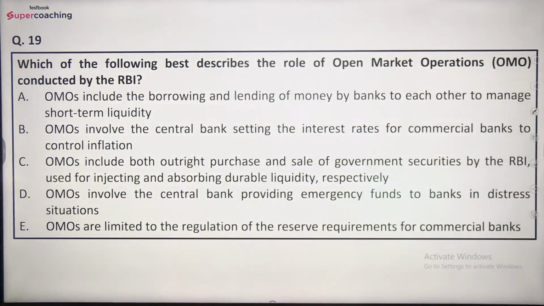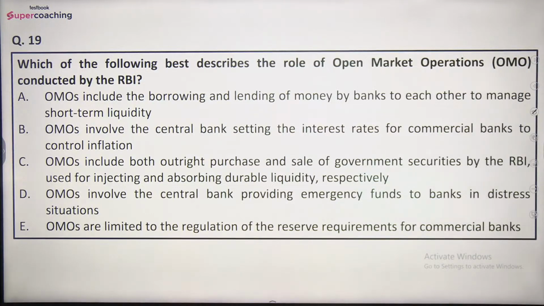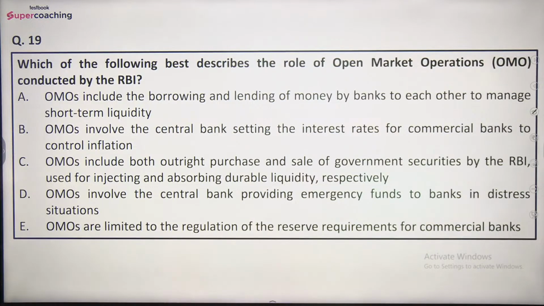Moving ahead to question number 19. Which of the following best describes the role of open market operations conducted by the Reserve Bank of India? Options are: OMOs include the borrowing and lending of money by banks to each other to manage short-term liquidity. OMOs involve the central bank setting the interest rates for commercial banks to control inflation. OMOs include both outright purchase and sale of government securities by the RBI used for injecting and absorbing durable liquidity respectively.